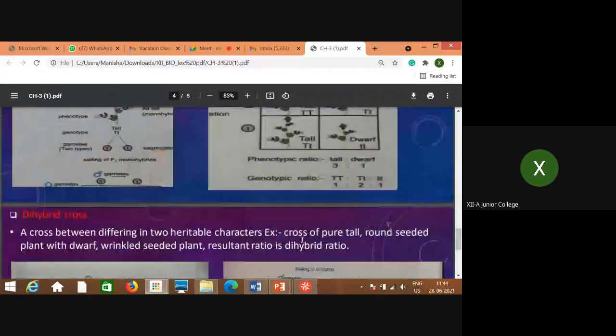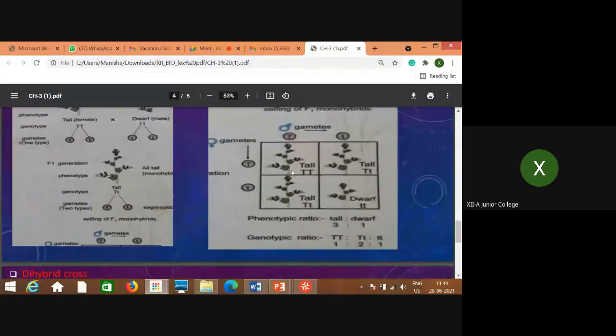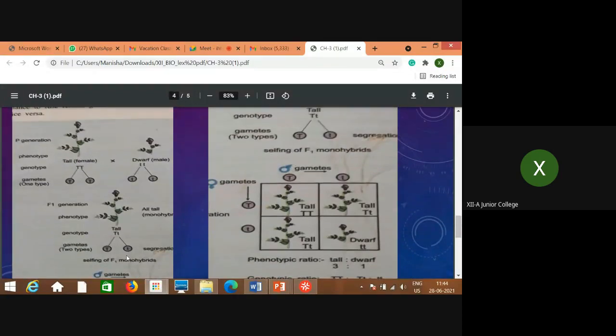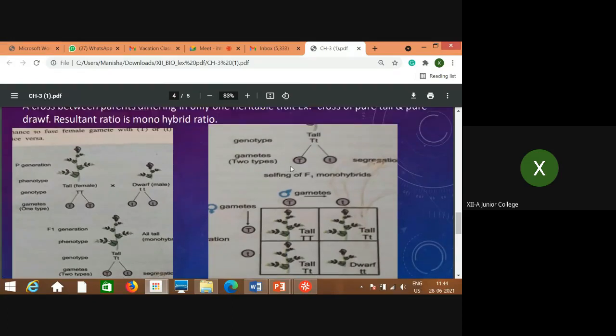Here you can see the gametes are in their pure nature. Here it is tall. That means how is it pure? Because they are not mixing. Either tall or dwarf. There is no combination of tallness and dwarfness observed. So that's why this is called law of purity of gametes. Gametes are pure to their nature, pure to their form. Either they are tall or dwarf. There is no combination of tallness and dwarfness.